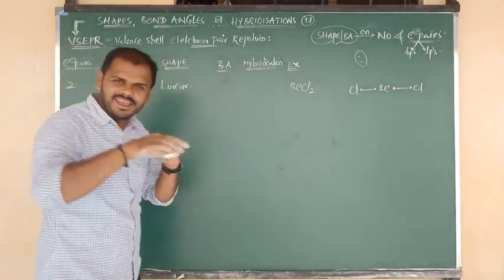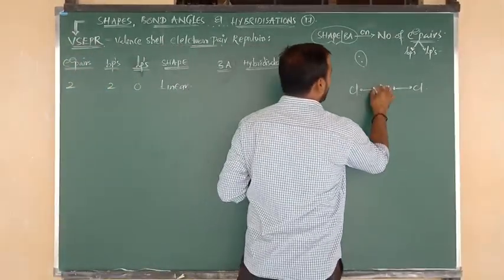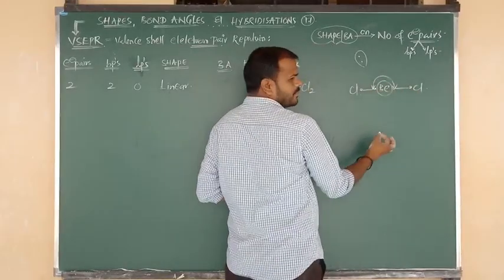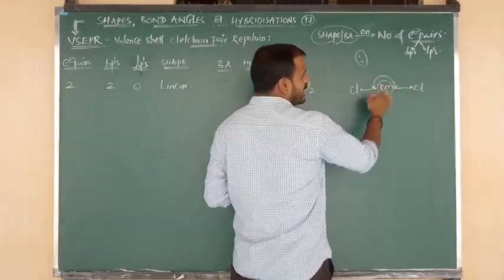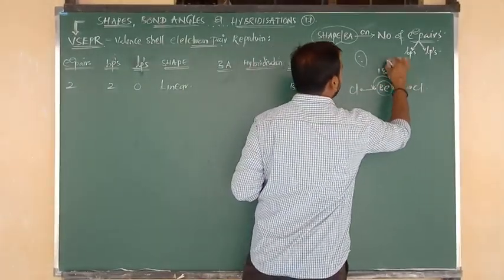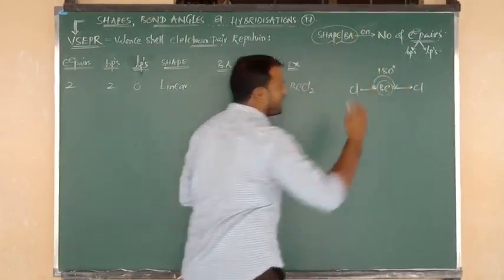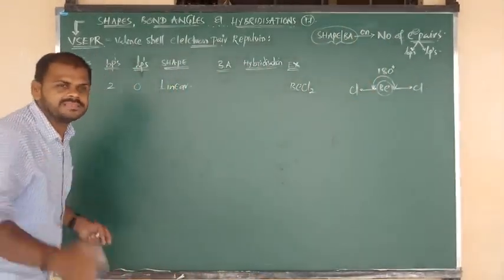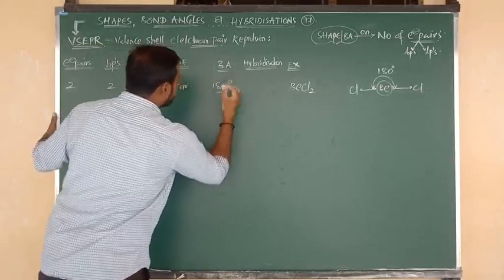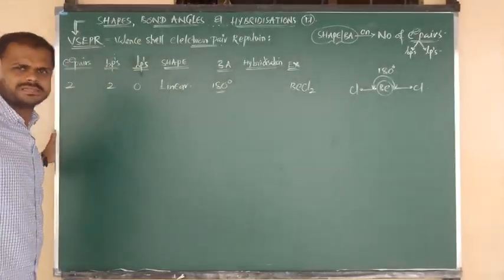Linear means in the horizontal form. Around the beryllium atom, between the 2 chlorines, due to linear geometry it always contains a 180 degrees bond angle. How many degrees, Nana? 180 degrees bond angle. You have to fix this in your mind 100%, Nana.